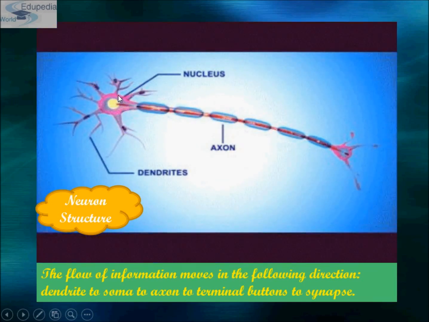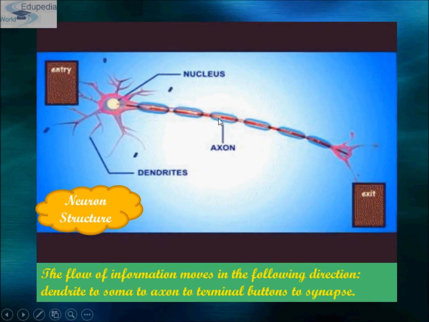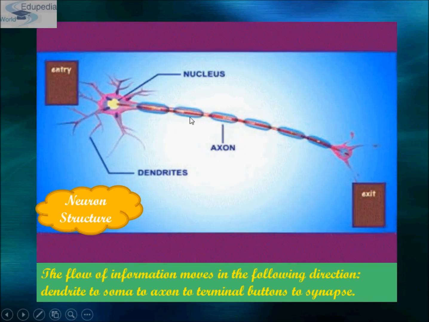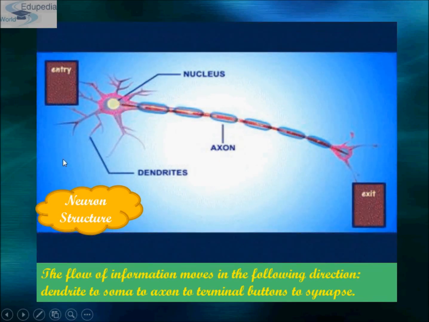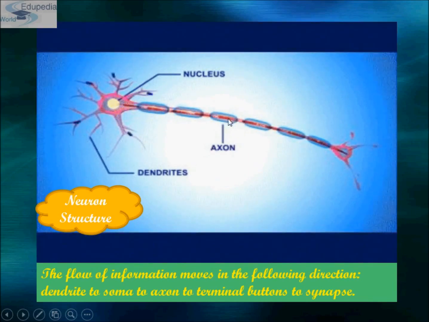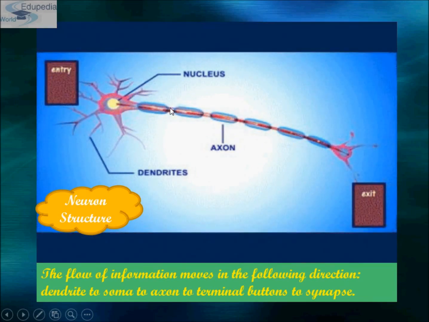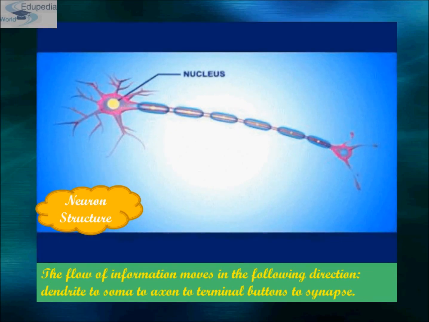Okay, and this is the myelin sheath. The myelin sheath's function is that it protects the nerve fiber. This is the nerve fiber or neuron. So this myelin sheath protects the nerve fiber, provides insulation to the nerve fiber, and also increases the rate of transmission of nerve impulses. And myelin is a material formed from protein and lipid that is laid down as a sheath around the axons of certain neurons.